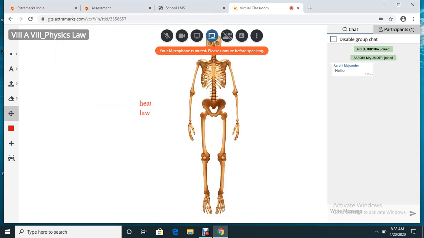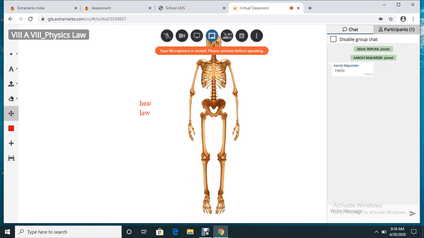I just want to show you that any external things which are relevant to your topic or your subject, you can always upload. So that feature is also there. So every time we are allowing you to access any content externally, apart from the Extramarks content. So this is another feature.